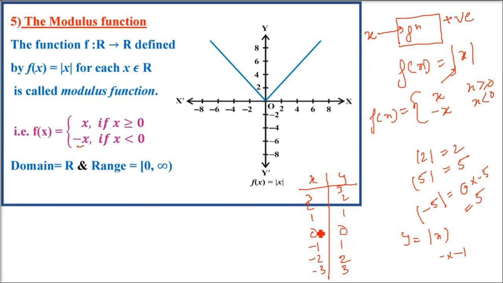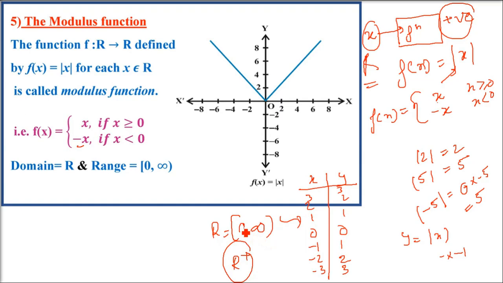Y is always positive. So the domain allows you to put any number, whichever is possible. So all the real numbers it is accepting. What is the range? Always positive. So this range is R plus. You can write it as R plus, or you can write it as [0, infinity), where 0 is inclusive. The range will always start from 0 and go to infinity; it will never give you negative. So the range is 0 to infinity, or you can also write it as R plus.